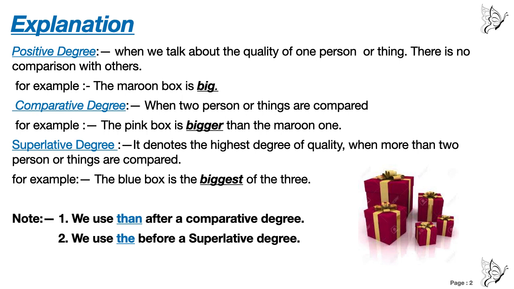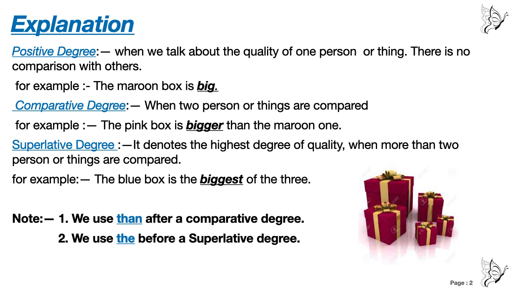It denotes the highest degree of quality when more than two persons are compared. You see, in positive degree, no comparison. In comparative degree, comparison is done between two persons or things. And in superlative degree, comparison is done with more than two persons or things.